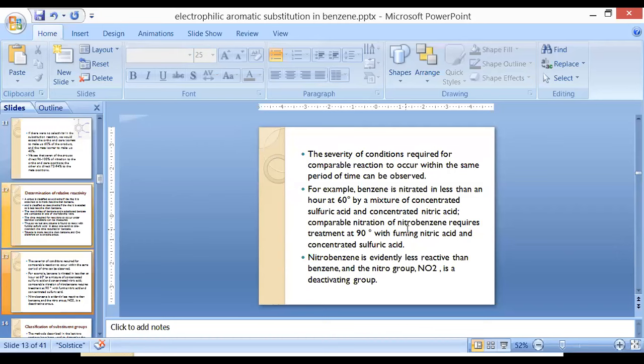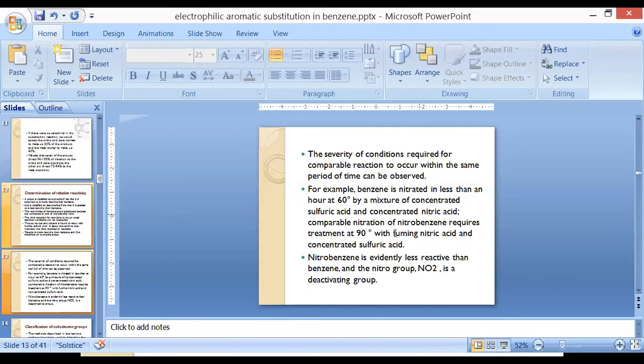When benzene undergoes nitration, it requires a temperature of 60 degrees centigrade in the presence of sulfuric acid and nitric acid. But this is not the case with nitrobenzene. Nitrobenzene requires a higher temperature than benzene, 90 degrees centigrade, in the presence of nitric acid and sulfuric acid.